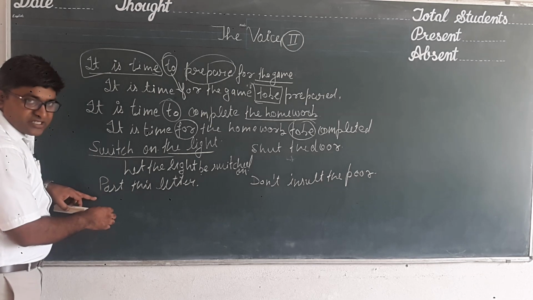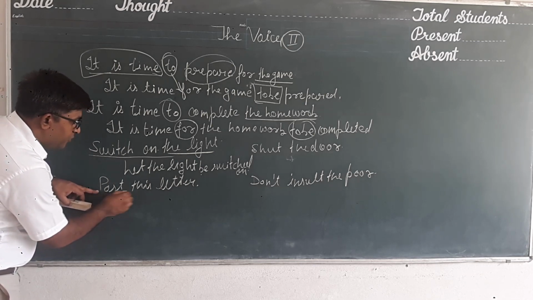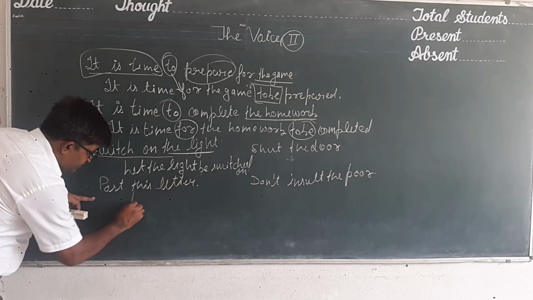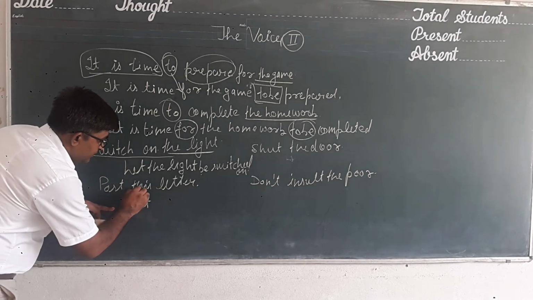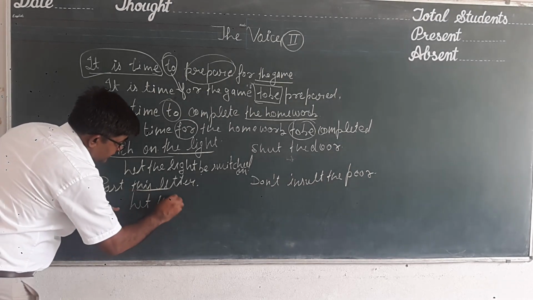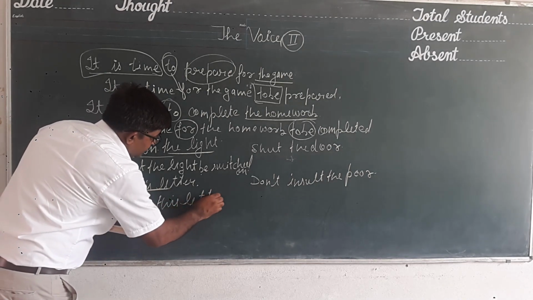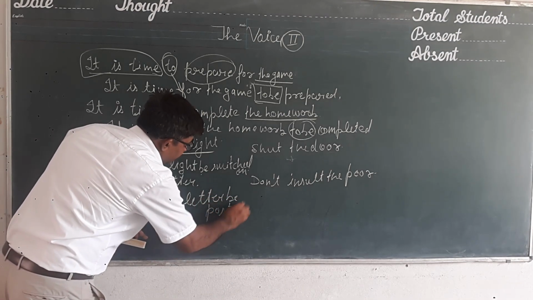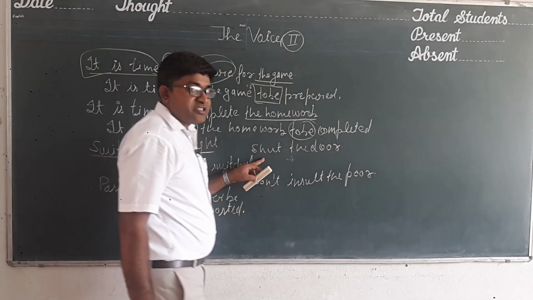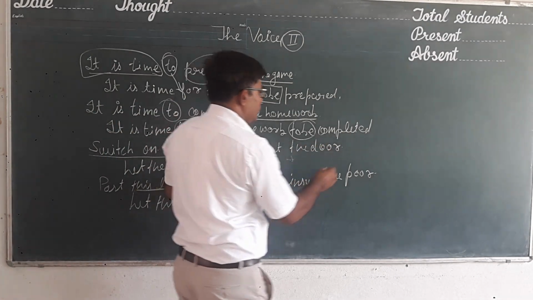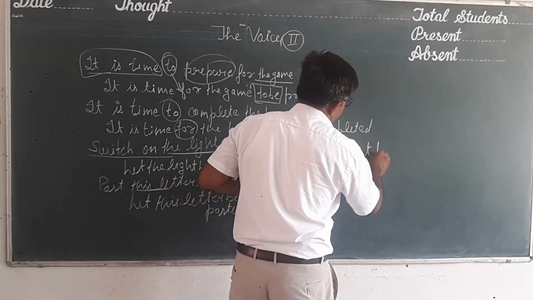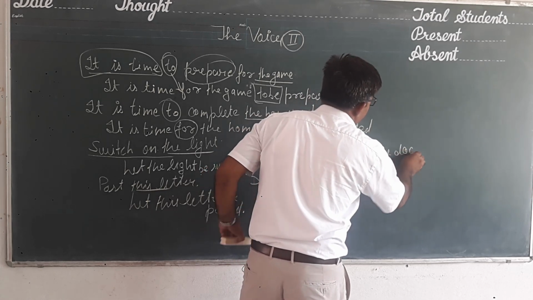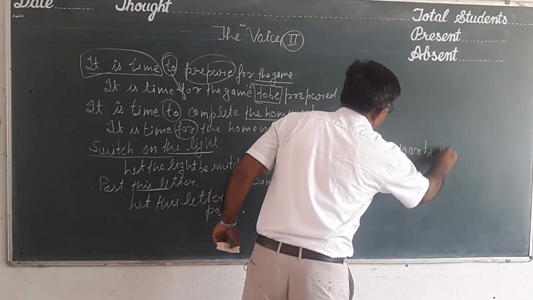The next sentence is "Post this letter." The same structure: let, the object this letter, then be posted. Let this letter be posted. Let us take another example: "Shut the door." Let the door be shut.